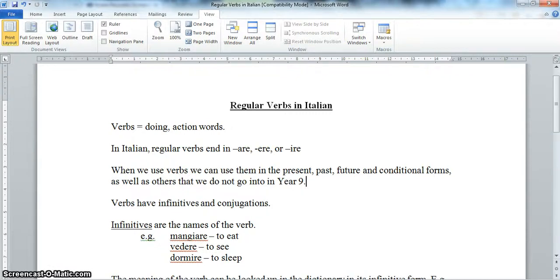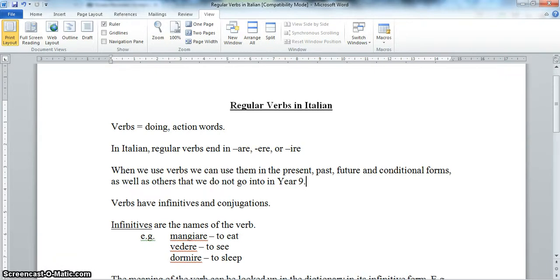Okay, hi everyone. Today I'm going to be running you through and explaining some regular verbs in Italian so that you can start using them in your writing and be able to express some more complex ideas as we progress through Year 9.